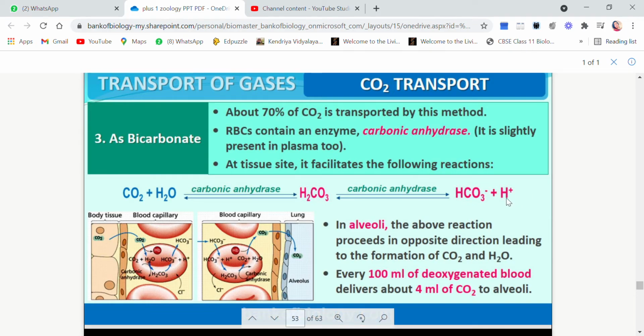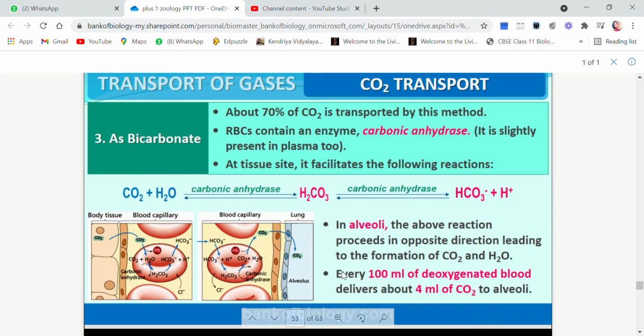But at the alveoli level, this reaction takes place in the opposite manner, from bicarbonate to carbon dioxide. So again, it is a reversible reaction.